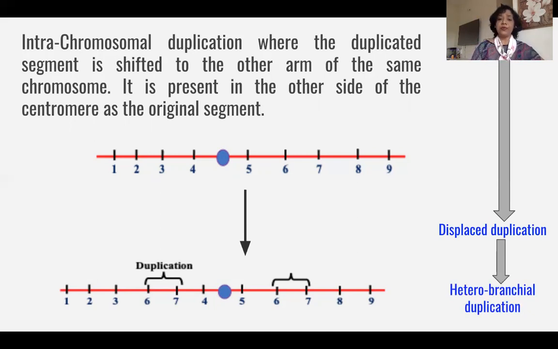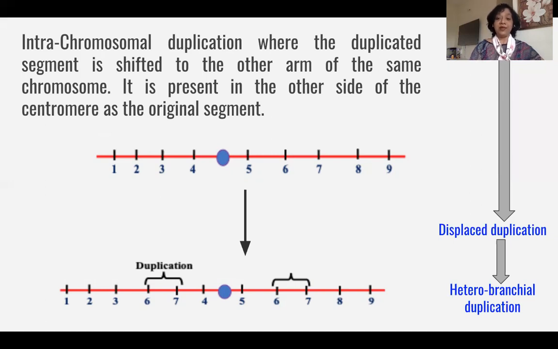So students, let us just go through, let us repeat it. What has happened over here? One, it is a chromosomal aberration, it is duplication, and it is intrachromosomal duplication. Now, in intrachromosomal duplication, which kind? It is the displaced duplication. But then this displaced duplication is of another type. So what type? It is heterobranchial duplication.